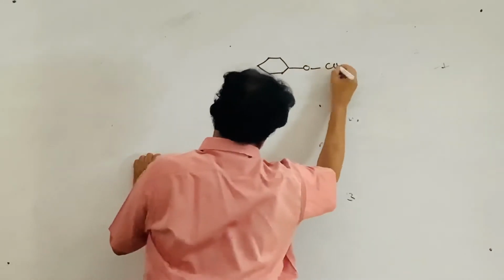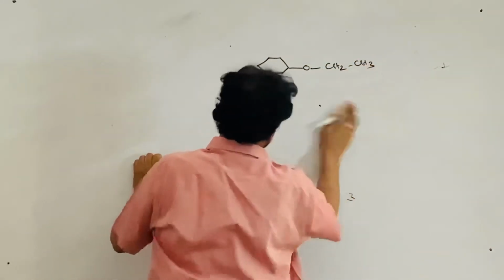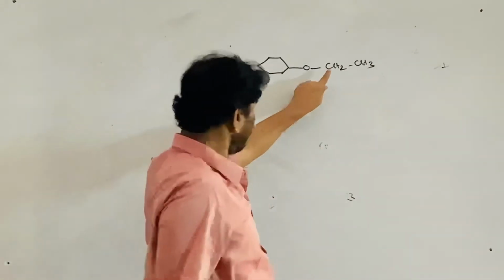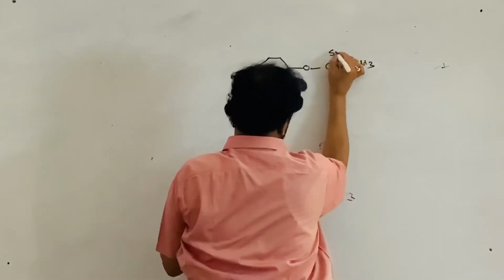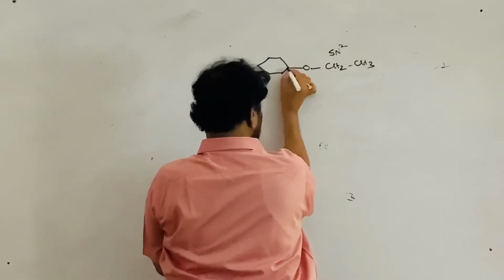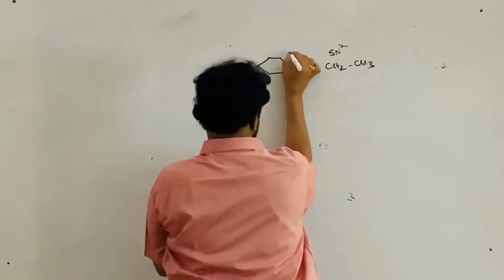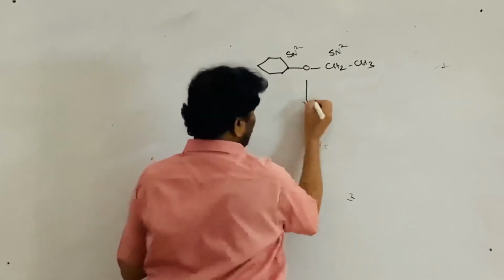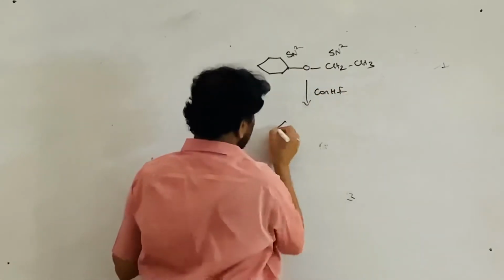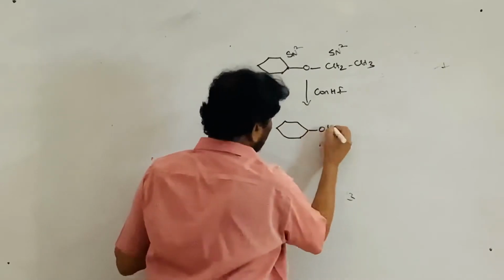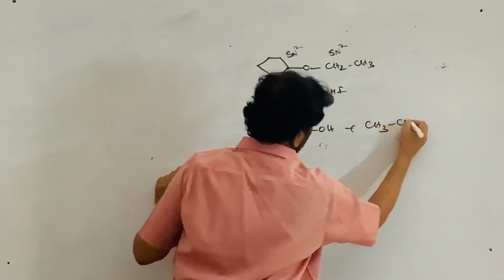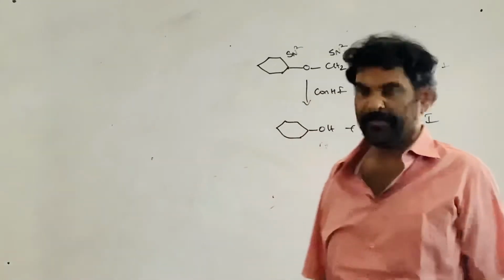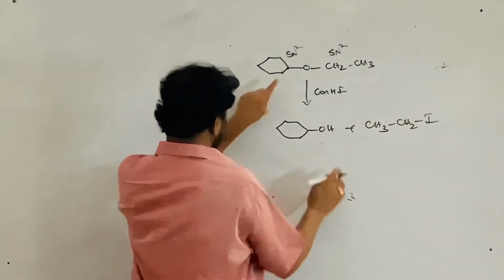Now, say this is ethyl cyclohexyl ether. This takes part on this center. Which reaction is possible? SN2. Can it form a stable carbocation? No, it's a 2 degree. This is SN2. And among the two sides on which it can take place, with concentrated HI, the cyclohexyl part is converted to the alcohol, and the ethyl group is converted to the iodide.